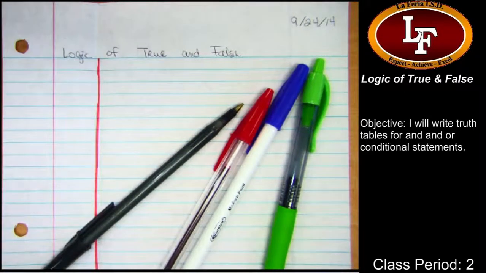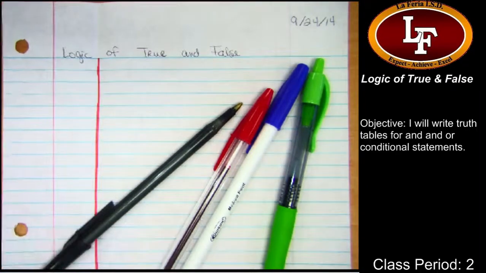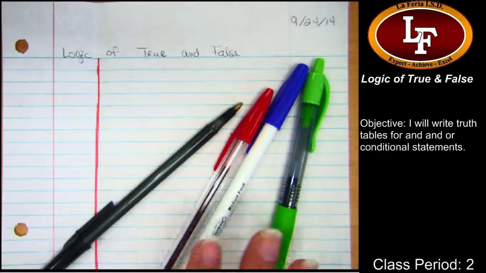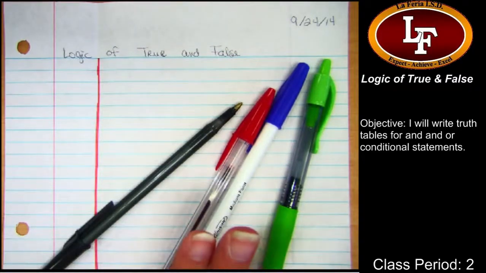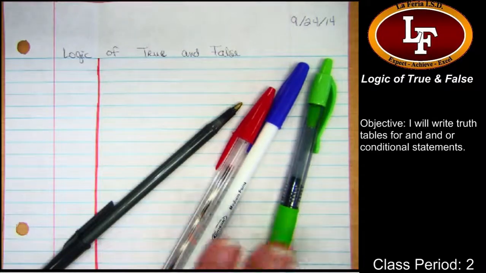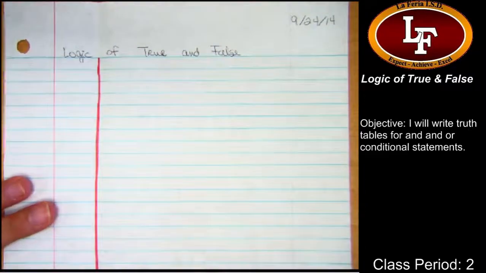Please make sure your notes are set up this way. You definitely need stuff to write with. Again, we're not doing any drawing, so you don't need a protractor or compass today. I'm going to recommend that you have some different colored pens or pencil colors or highlighters. If you don't have them, that's okay. But these are the three that you're going to see me use today.